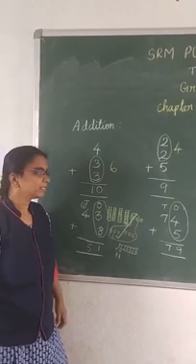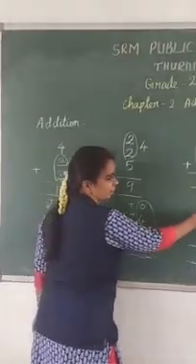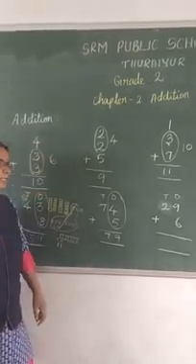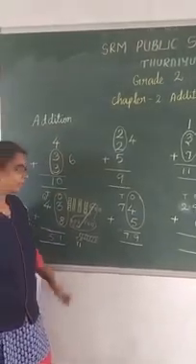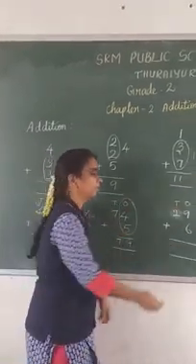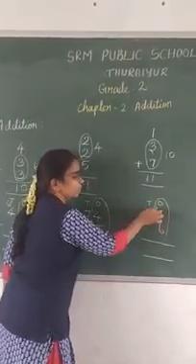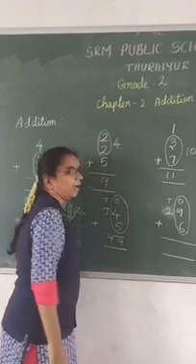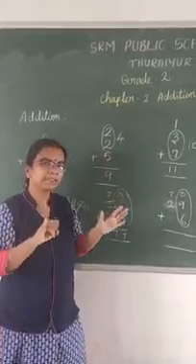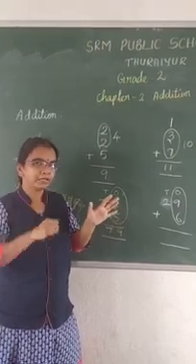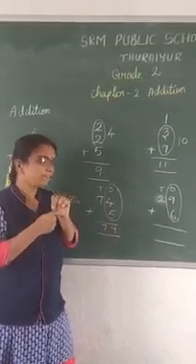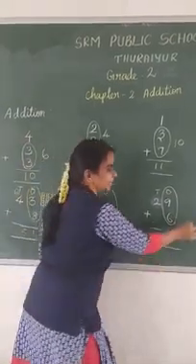Very clear? See the next sum. Here also you have a 2-digit number, ones place and tens place. Without using the blocks, whenever you are doing addition, you should start with the ones place. Add the ones place: 9 in the mind, 6 on the fingers. After 9 comes 10, 11, 12, 13, 14, 15. So 15 will be the answer.